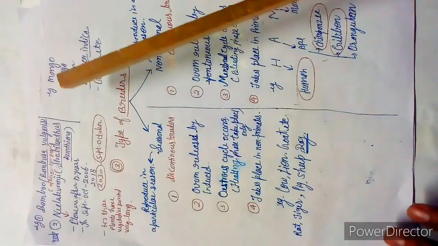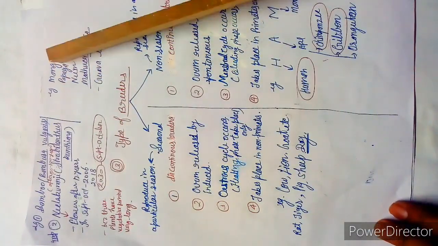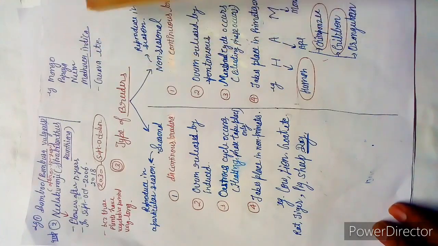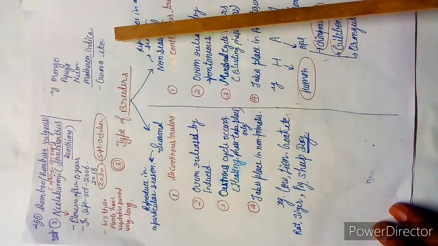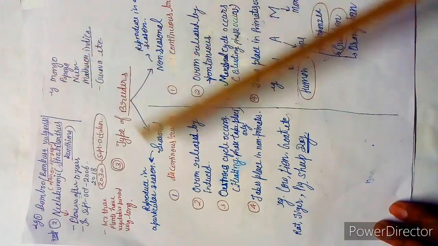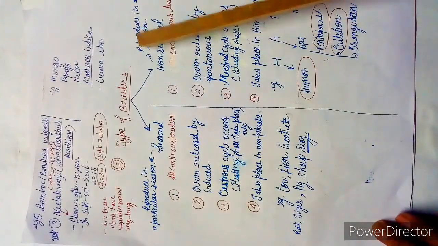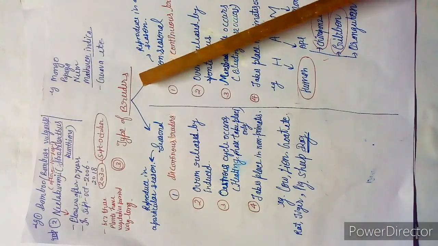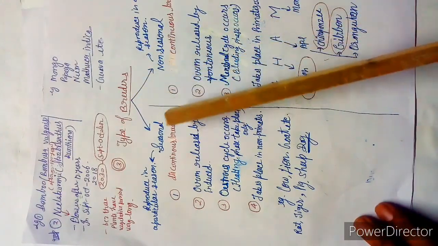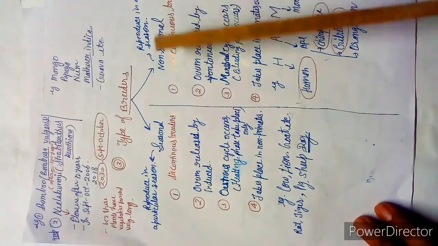Okay students, examples of the polycarpic plants are mango, papaya, neem, Madhuca indica, means mahua, and guava. You can also add many plants. Okay students, next is the type of breeders. So breeders are of two types. First is the seasonal, next is the non-seasonal.